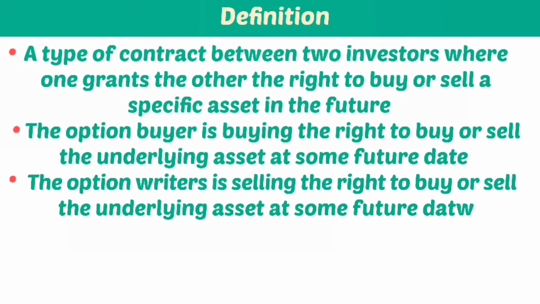Here is some definition of an option. A type of contract between two investors where one grants the other the right to buy or sell a specific asset in the future. The option buyer is buying the right to buy or sell the underlying asset at some future date. The option writer is selling the right to buy or sell the underlying asset at some future date.